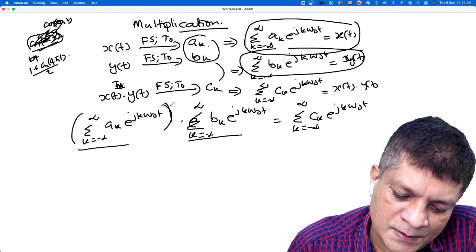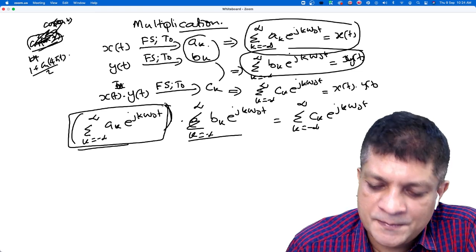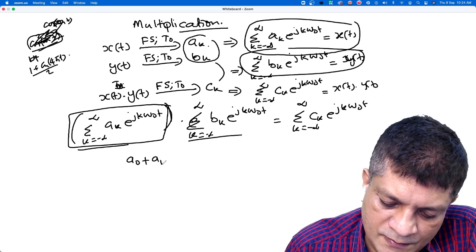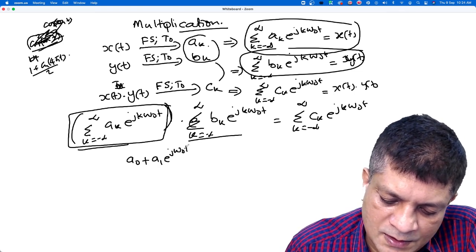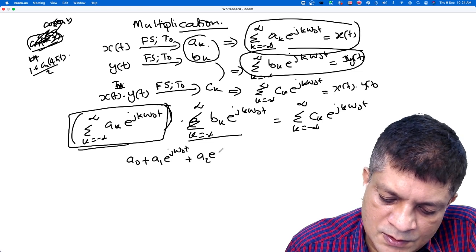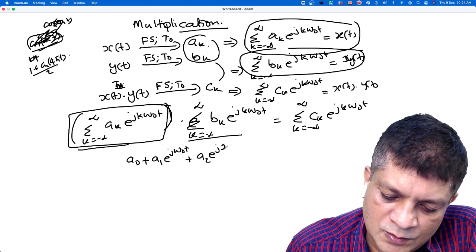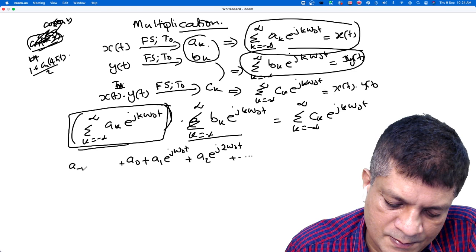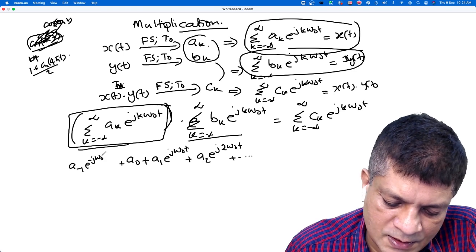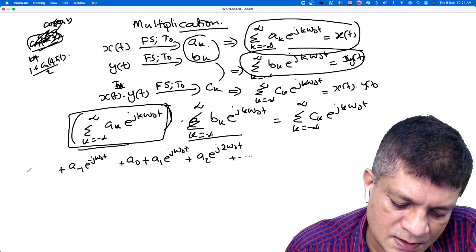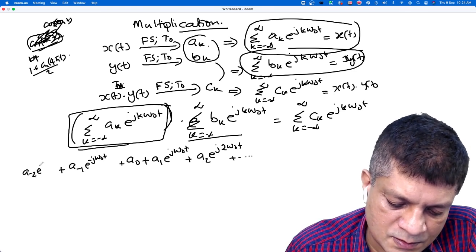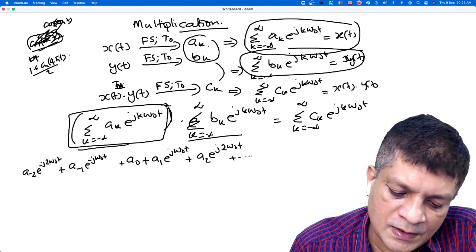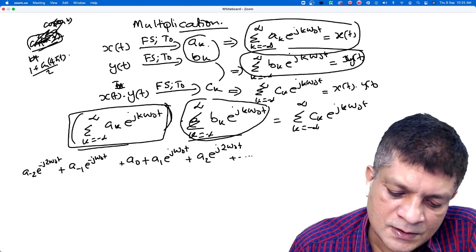Okay, let me expand this summation, this infinite series. It is a0 plus a1 e to the power j omega naught t plus a2 e to the power j2 omega naught t, and so on. That's an infinite series. On this side it is a minus 1 e to the power minus j omega naught t plus a term a minus 2 e to the power minus j2 omega naught t, isn't it? I'm expanding this. Then we have to multiply this with this infinite series.